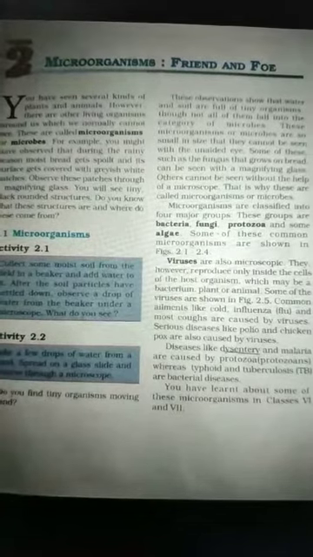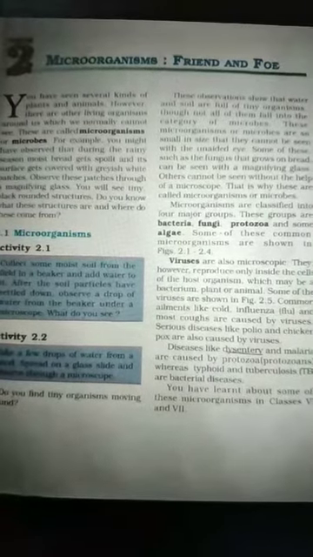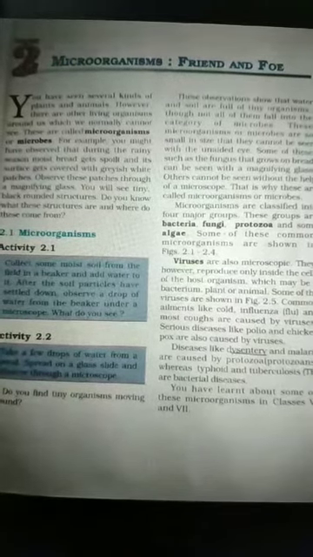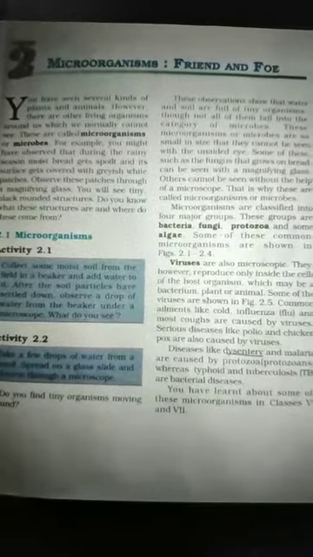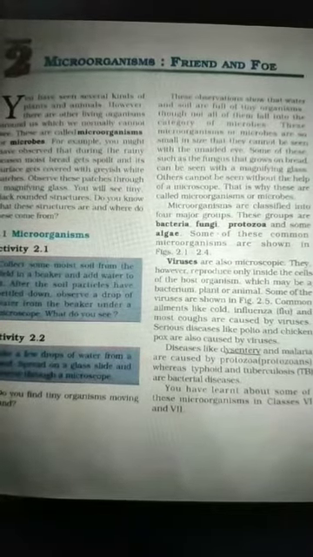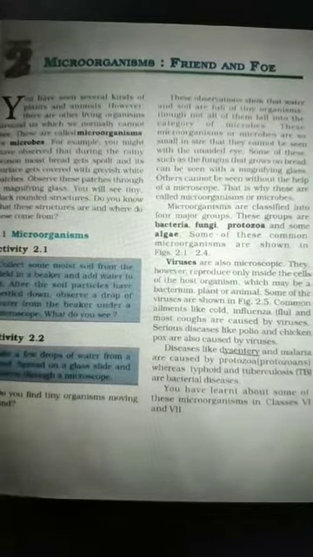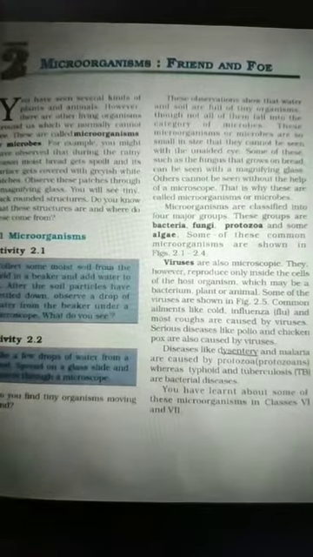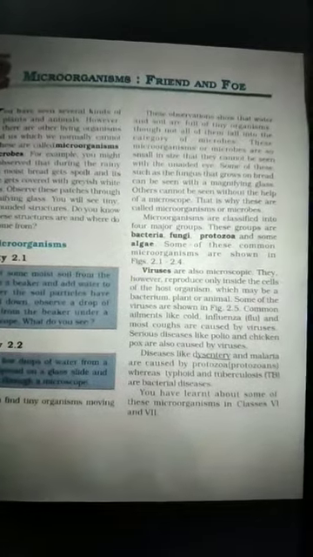And for these microorganisms we have read two activities, and then we have read that microorganisms are classified into four groups: bacteria, fungi, protozoa and algae. Till there we have read. Now next we have to start from viruses. From here we have to start.